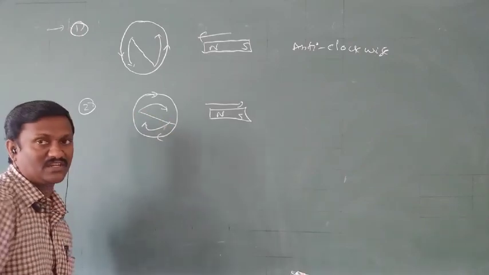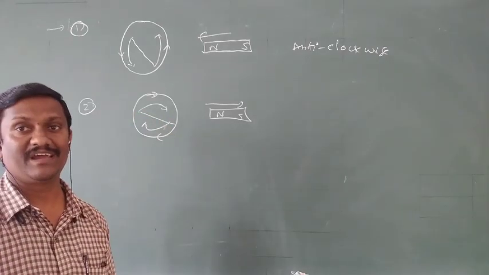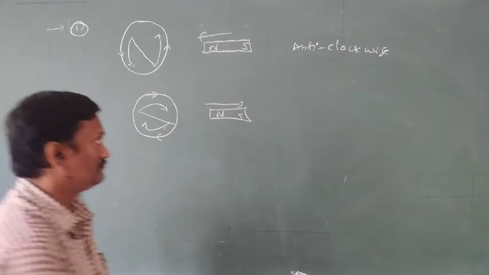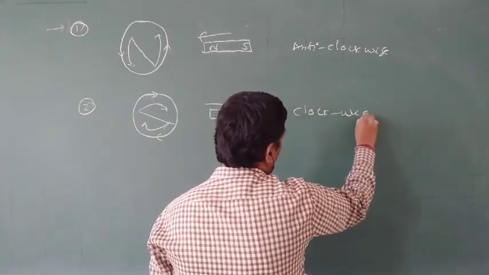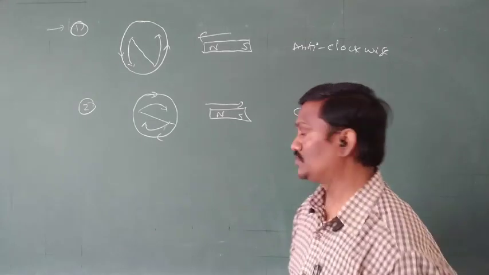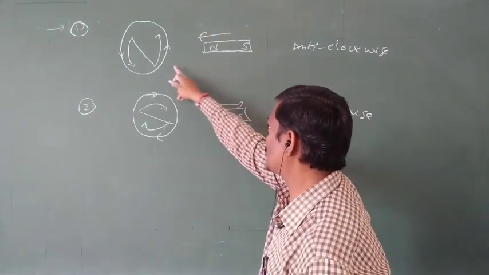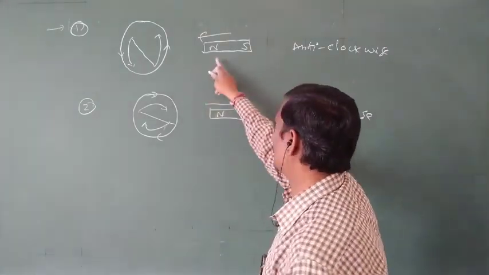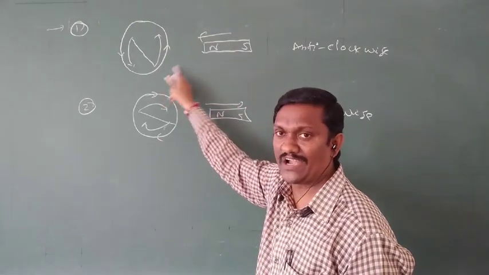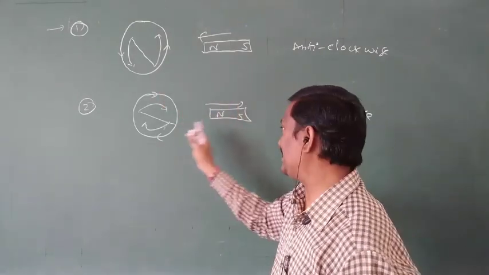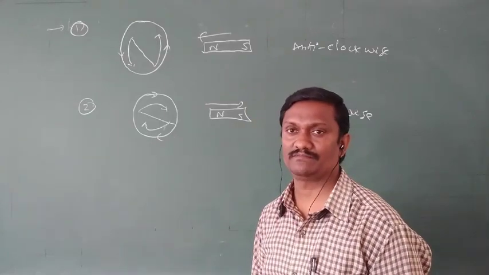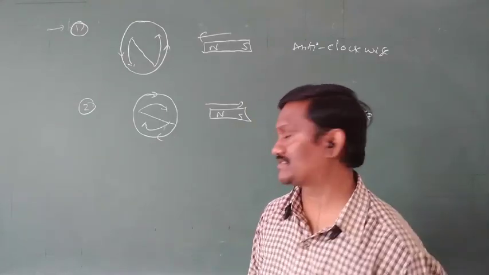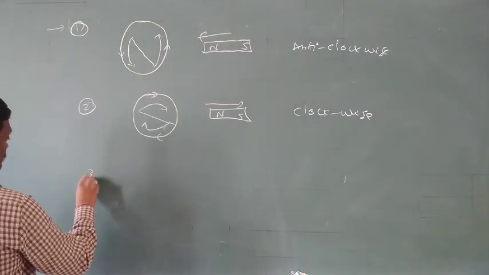South pole means the direction of induced current is clockwise. So the bar magnet moving towards the coil means the same pole is induced. North pole moving towards means north pole, anti-clockwise. Moving away means opposite. North pole moving away means south pole, the opposite pole, is induced. South pole means clockwise.